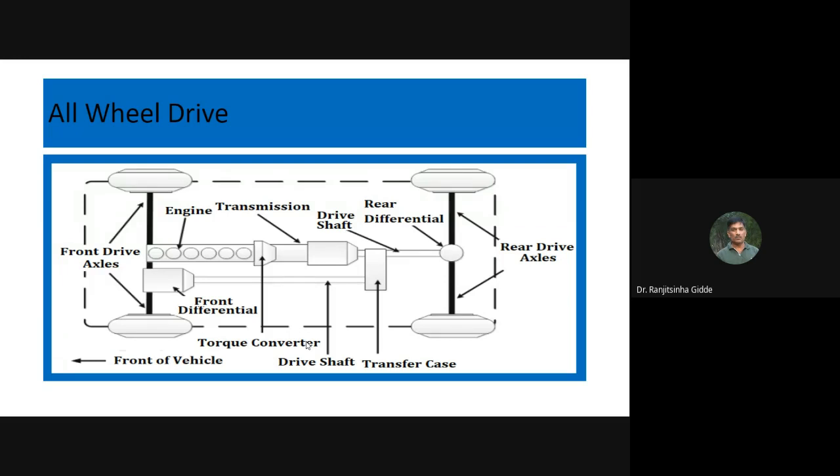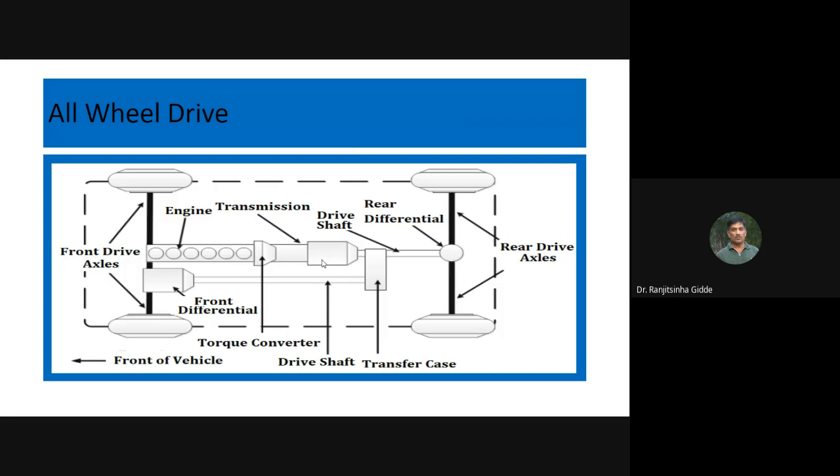Because depending upon how many gear ratios are required, based on that we provide sets of epicyclic gear train in the torque converter. So that will give the number of forward and one reverse gear. That's why this torque converter is nothing but the gearbox, which is required to modify the torque as per the requirement, and this one is the transmission.